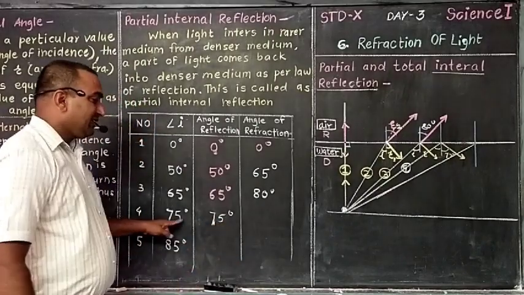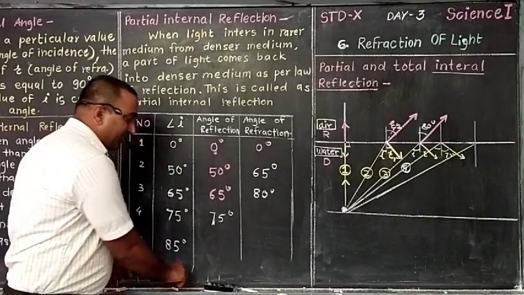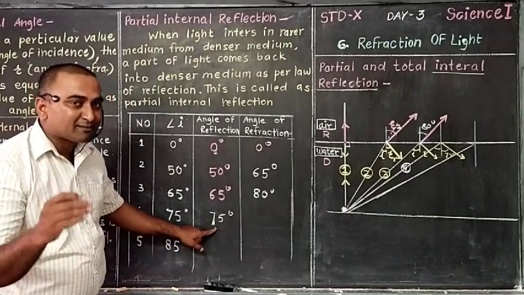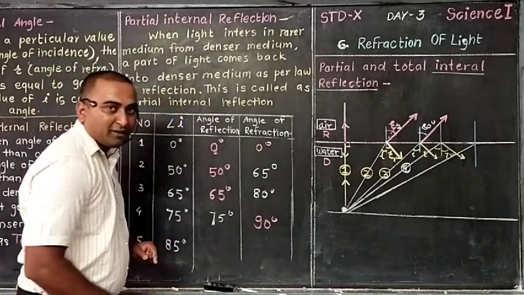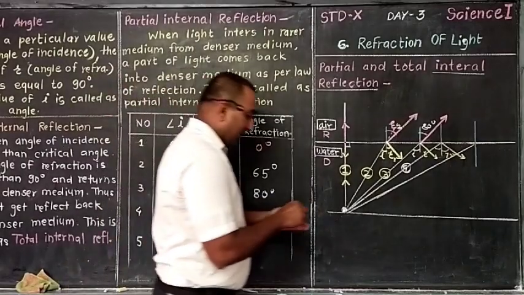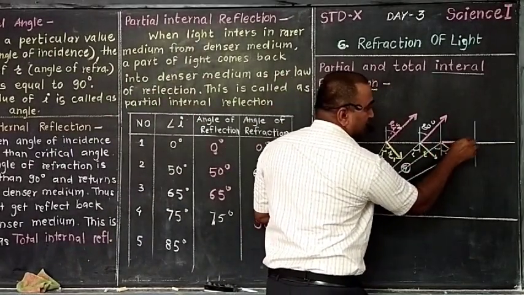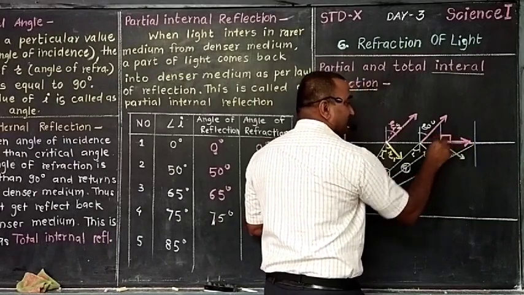And as there is an increase, one thing you should note here: 75 plus 15, that is 90 degrees. Got the point? See, now the ray will travel like this one, that is parallel to the surface, it is 90 degrees.